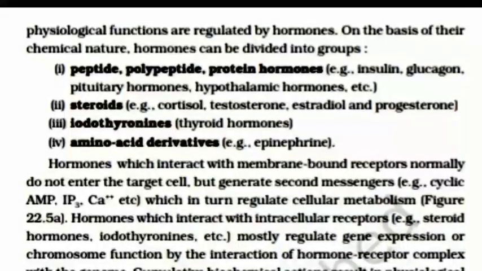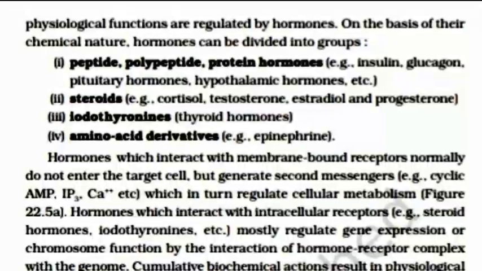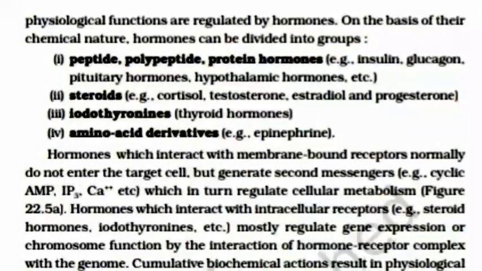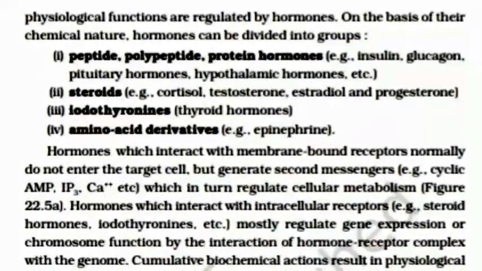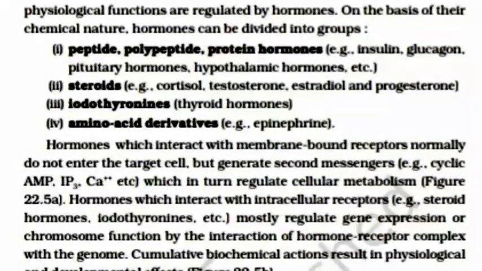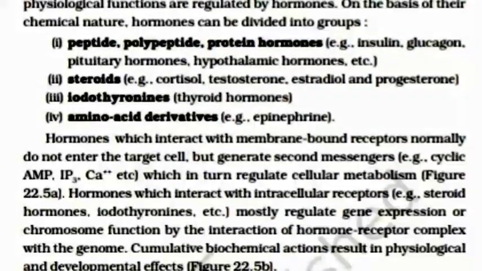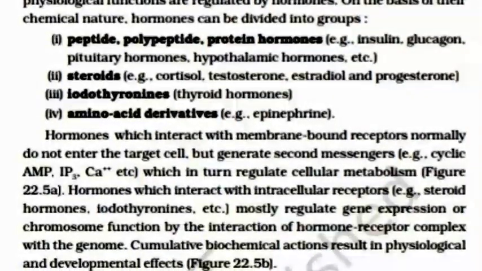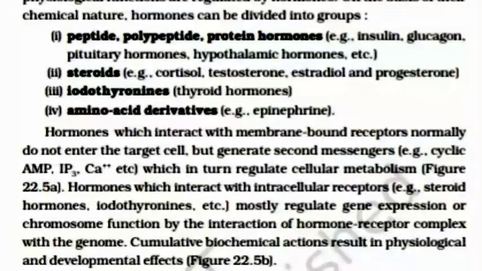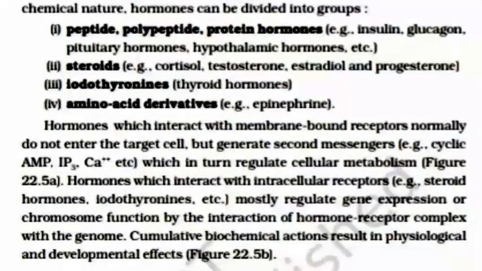On the basis of their chemical nature, hormones can be divided into groups: 1. Peptide, polypeptide, protein hormones: insulin, glucagon, pituitary hormones, hypothalamic hormones. 2. Steroids: cortisol, testosterone, estradiol, and progesterone. 3. Iodothyronines: thyroid hormones. 4. Amino acid derivatives: epinephrine.